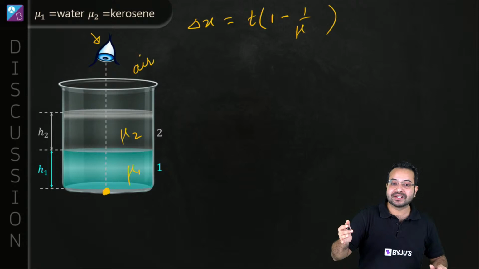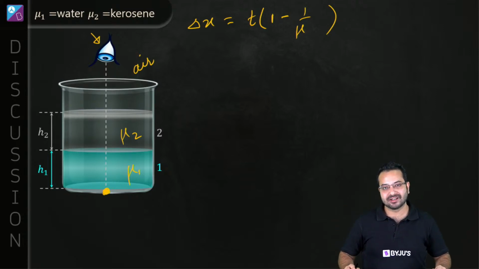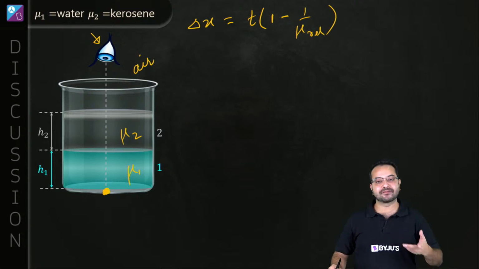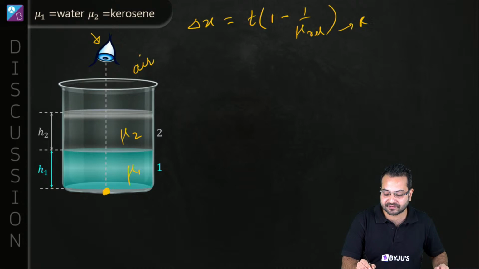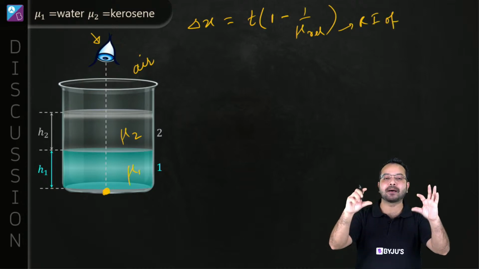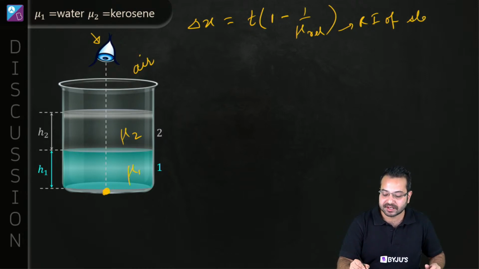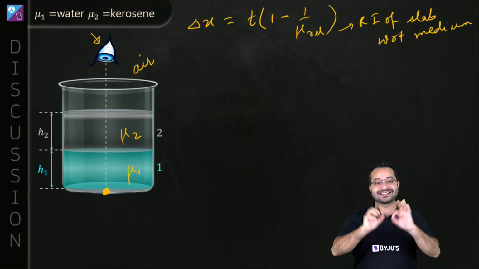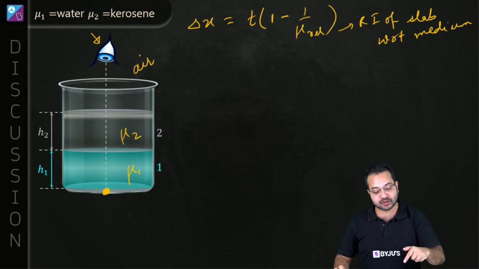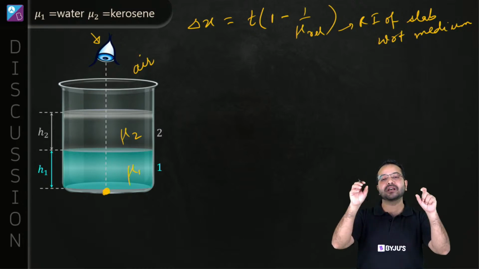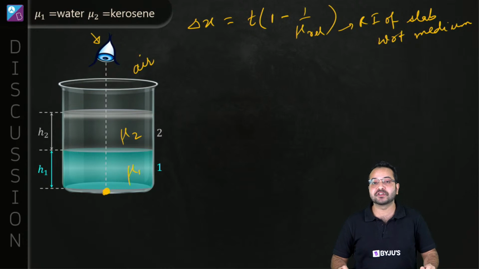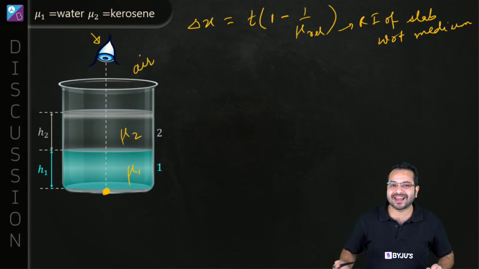So if tomorrow instead of air I change it to some other thing, then you will be struggling finding the answer. So that is why I write it as mu relative. Now what is mu relative? This is the refractive index of the slab. Whatever is causing the shift, it is the refractive index of slab with respect to the medium. This is the generalized result we should remember, because tomorrow if we change the medium from which we are observing, then we'll have trouble. So that's it. Delta x is given by this.